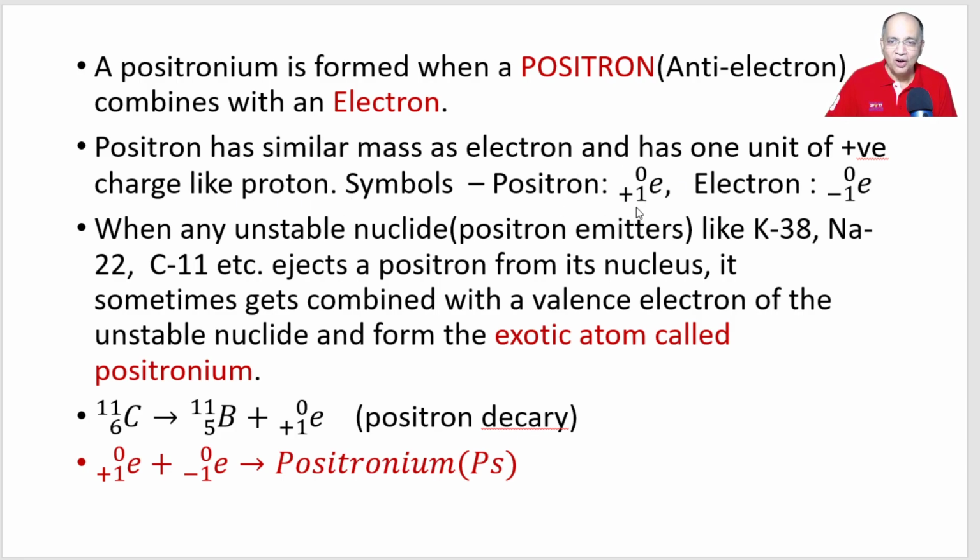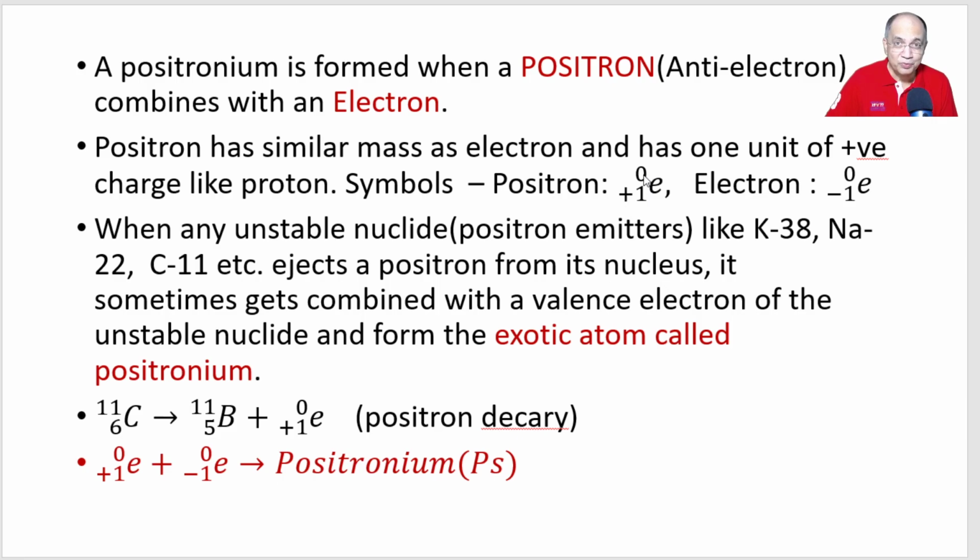The symbol of positron is e, +1, 0. The 0 does not mean it's massless. It has a mass, but it's negligible, which is why it is customary to write 0.